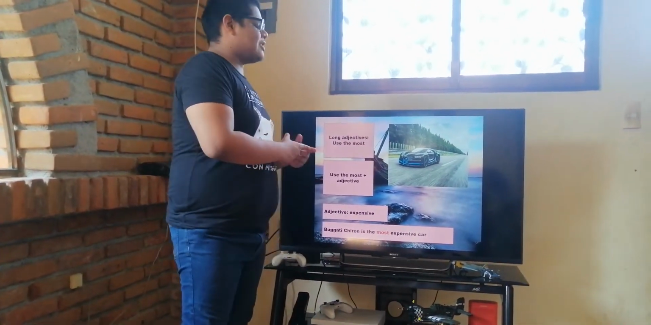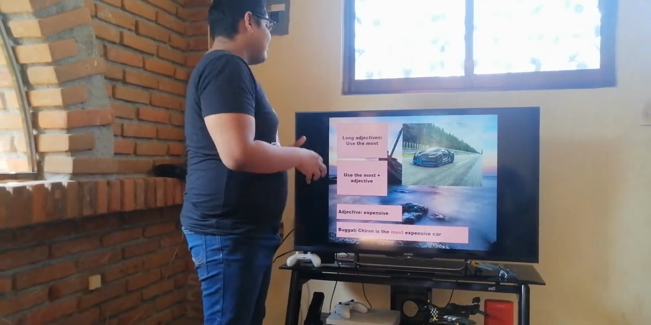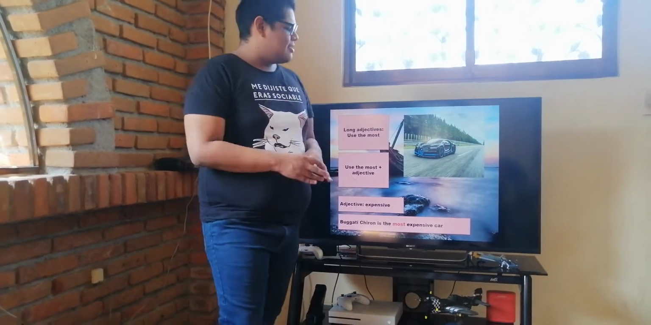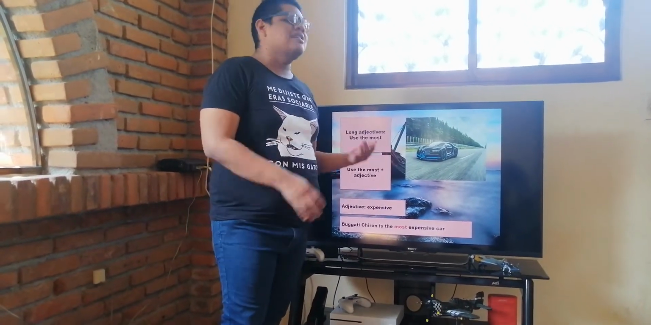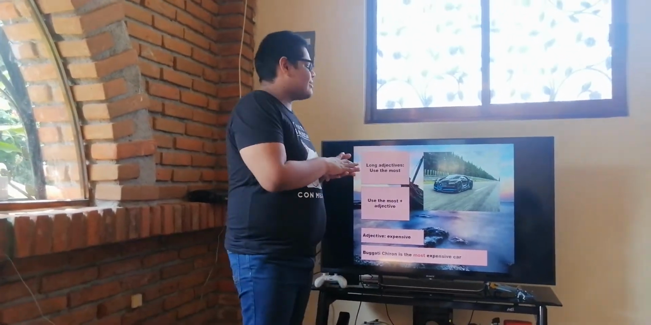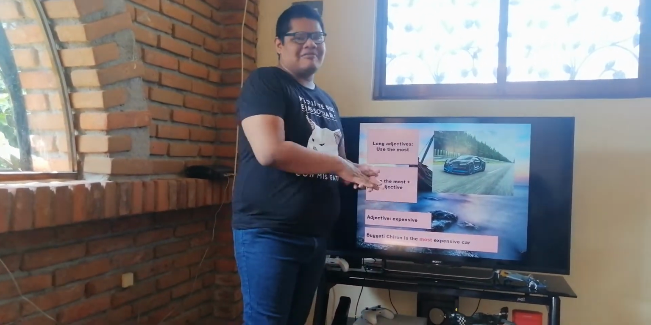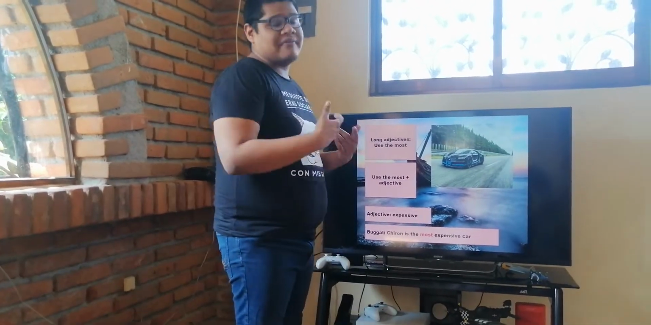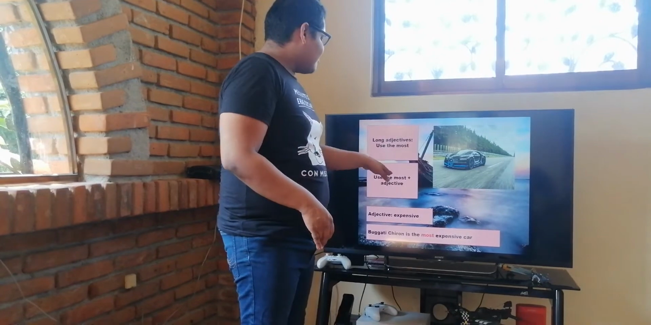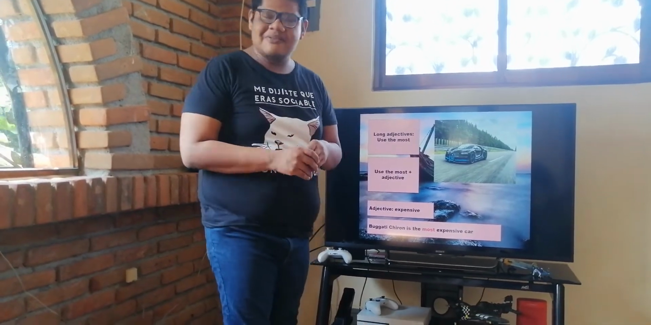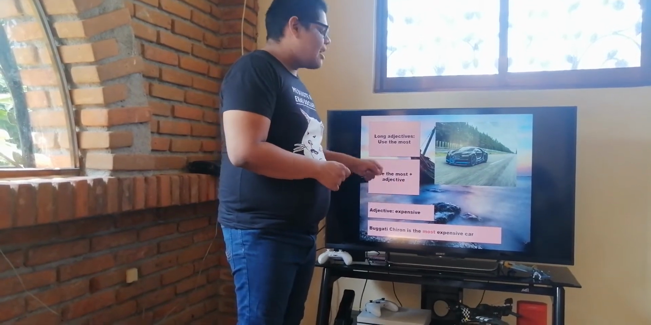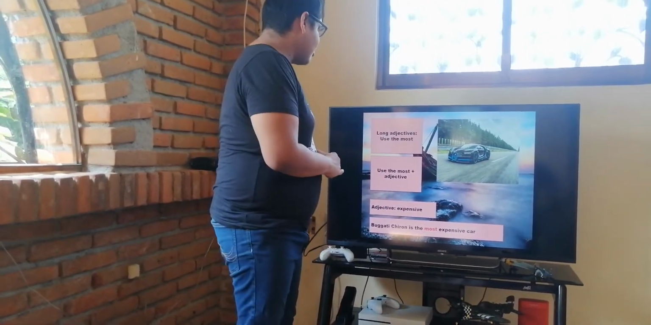Okay, so now let's move to the next rule, which is long adjectives. We're going to use the most. So here we have a Bugatti Chiron. What can we say about this car? We can say that it is fast, that it is very expensive. So we're going to use the most plus the adjective. Remember to use the article most and then the adjective, always.